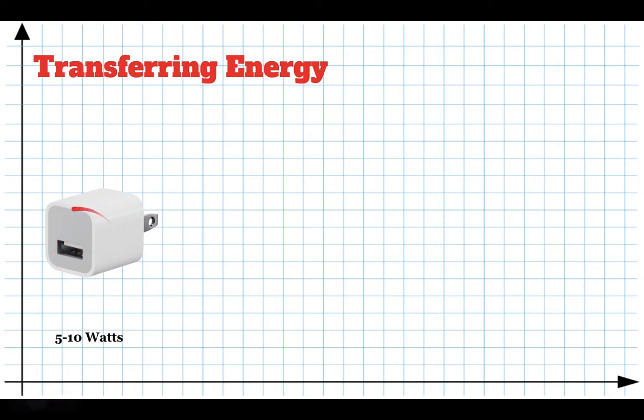This isn't really a power supply. It just transfers power from electrical energy at one voltage to electrical energy at a different voltage. But this little power supply, which you might charge your phone with, is somewhere between 5 and 10 watts. The original ones were 5 watts. The newer ones are about 10 watts. And if you get a really brand new phone, you don't even get a charger with it anymore. But it's telling you how many joules of energy can be transferred to your phone every second. So 10 watts means 10 joules every second.